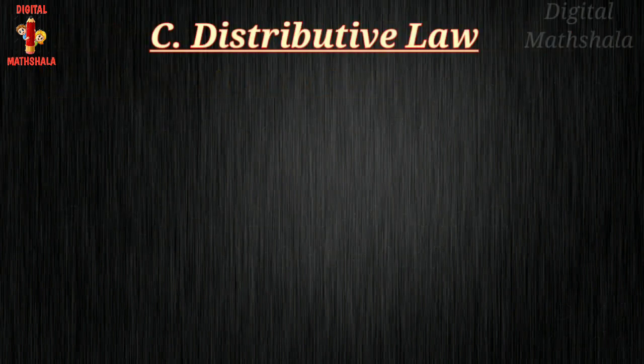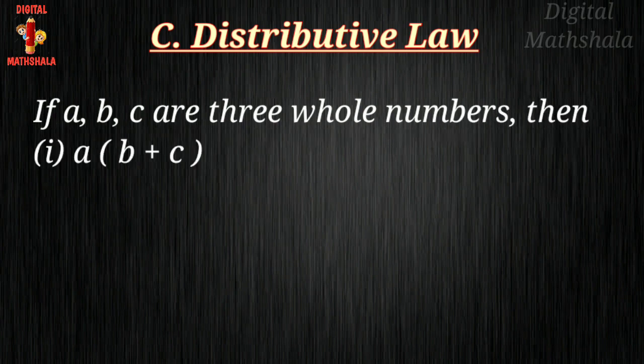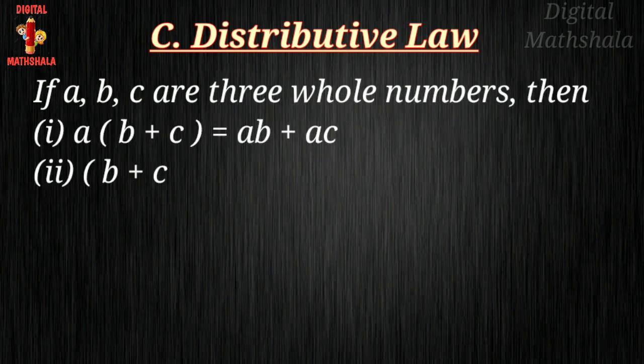Now we will move to the next property, that is distributive law. If a, b, c are three whole numbers, then in first part a is written outside the bracket and inside b plus c is written, which is equals to a into b plus a into c.